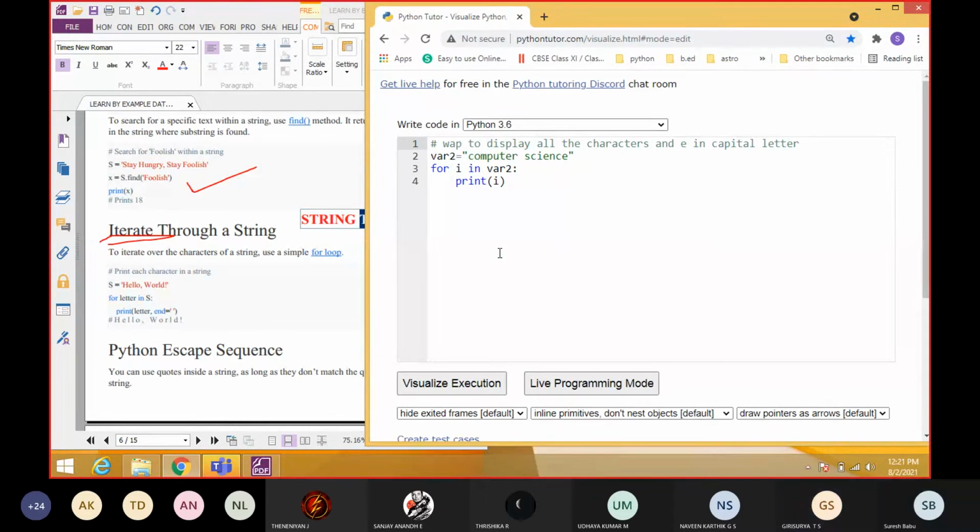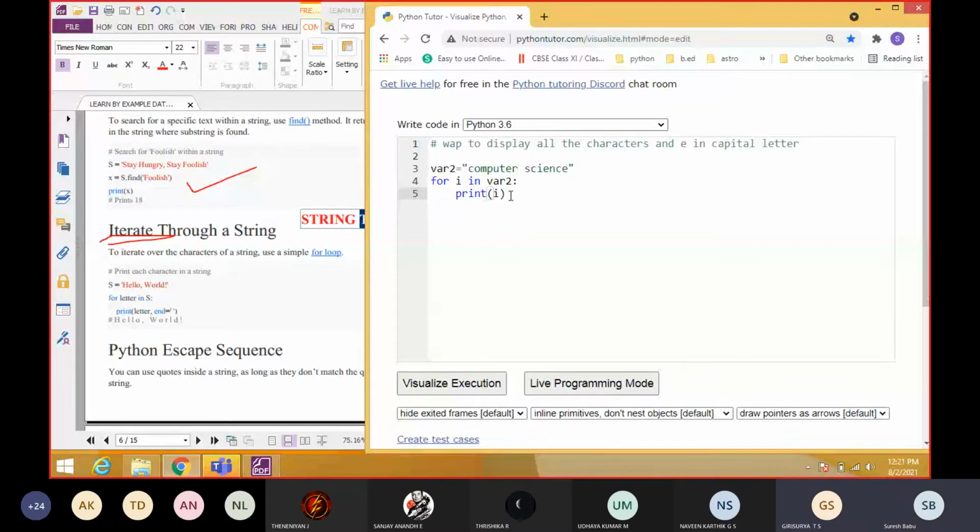Yes, sir. So here in this input, how many E's are available? So 3. So at that time only, it has to convert that E into capital letter. Okay. So how to convert that particular character to capital?